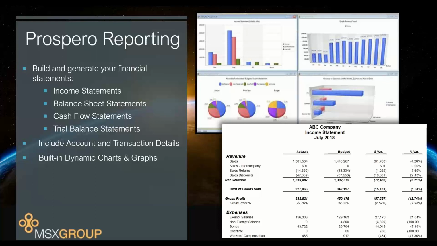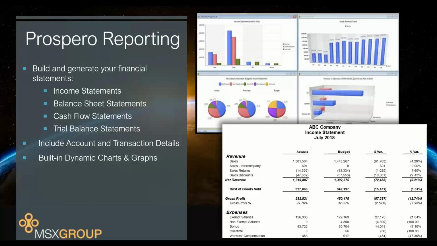You double click on a row and you drill down through the trees or to the account level detail pages, so you can see exactly what account numbers all the balances are posted to. You can also drill down to the transaction level details and see all of the entries that make up those balances for those accounts. So it's easy to access all inside Prospero, pretty much the same way you would inside FRX.